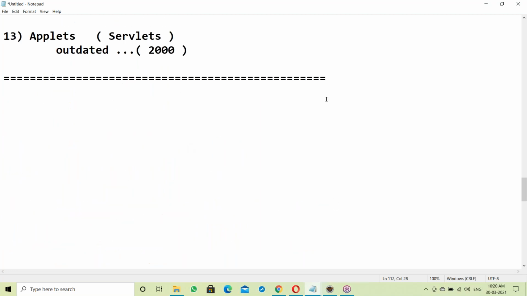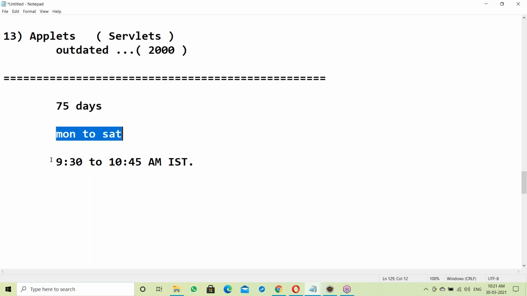To cover this syllabus, the total duration is 75 days, Monday to Saturday classes. The time is 9:30 to 10:45 AM IST. So totally 75 days, Monday to Saturday, 9:30 to 10:45.